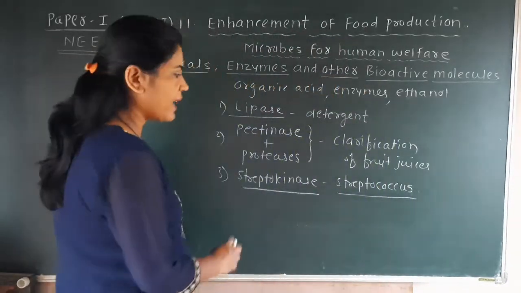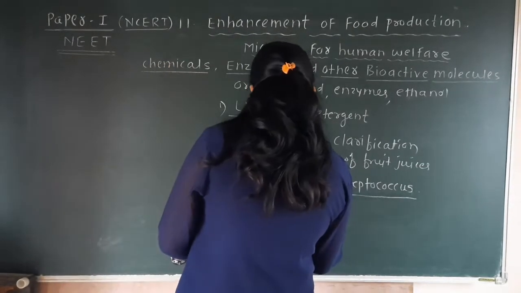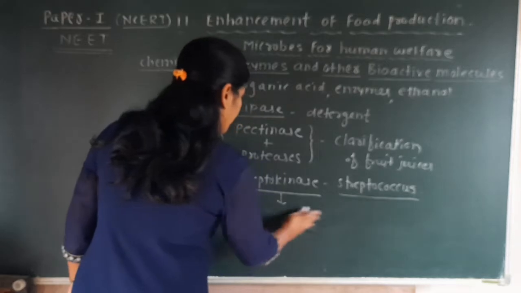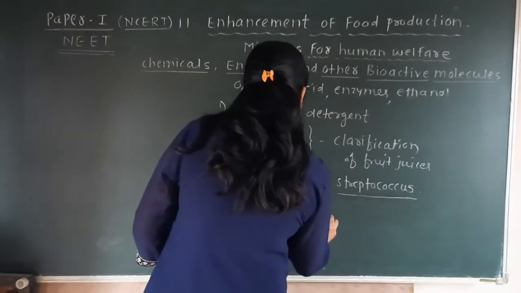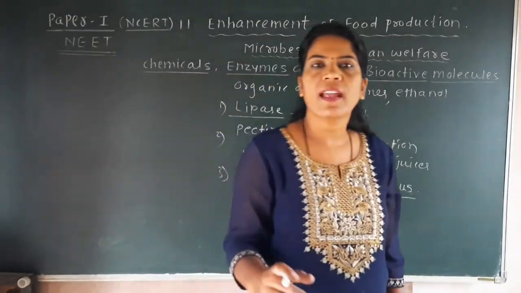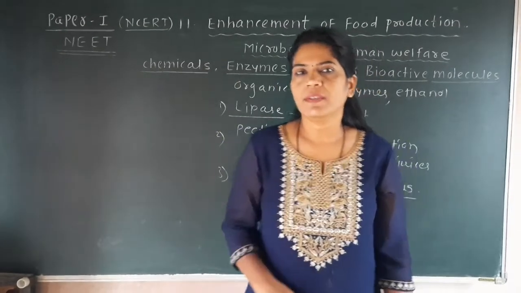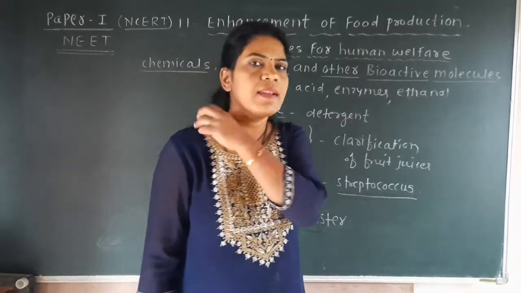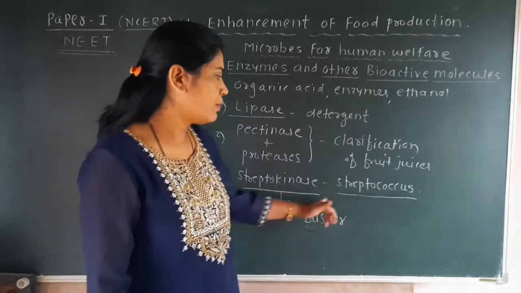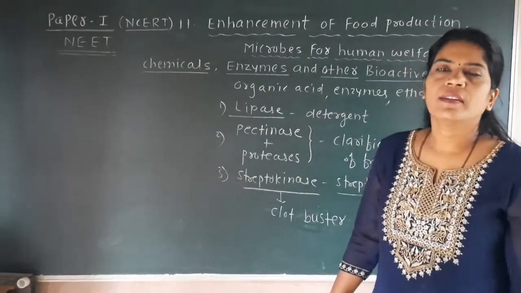This enzyme acts as a clot buster. Clot buster means we have seen that if there will be myocardial infarction which causes the heart attack in that person, especially in their blood vessel, there will be clots, and that clot can be easily dissolved with the help of this enzyme which is produced by the bacteria Streptococcus. So here we have completed this much part in our previous lecture.